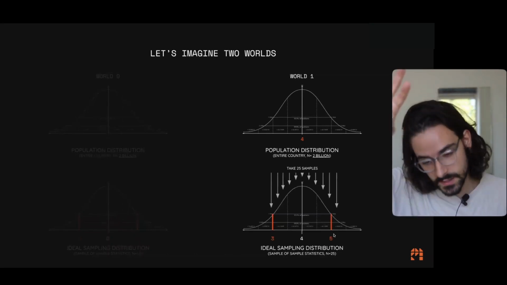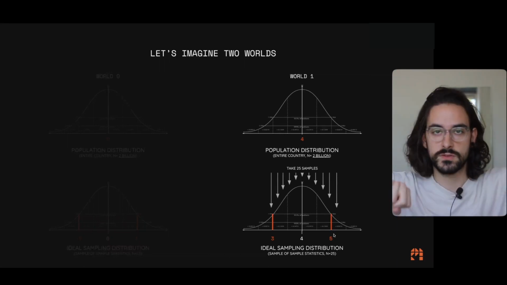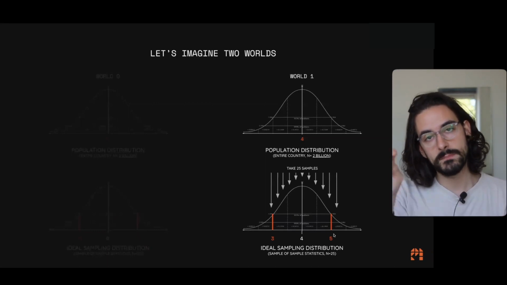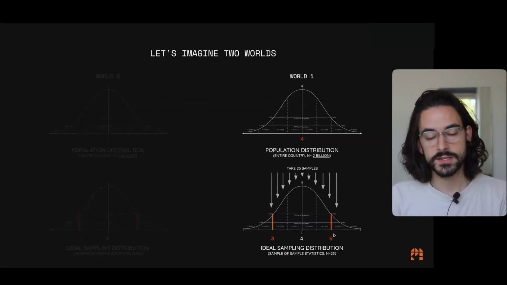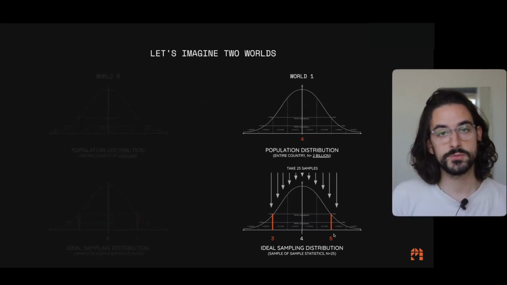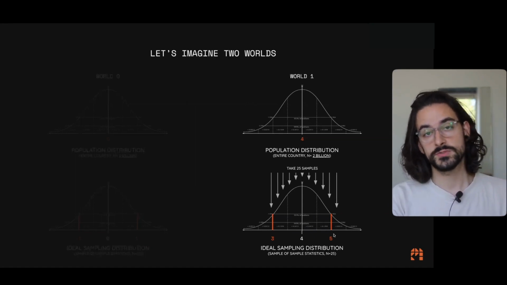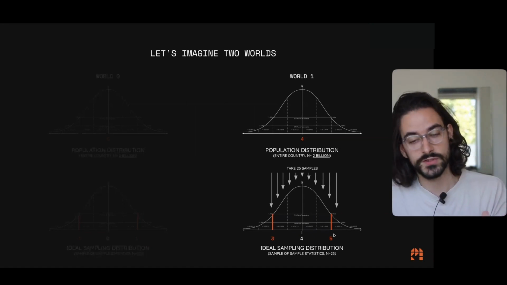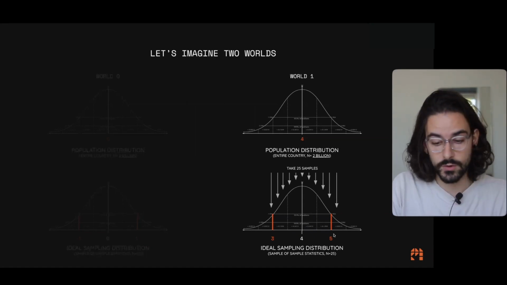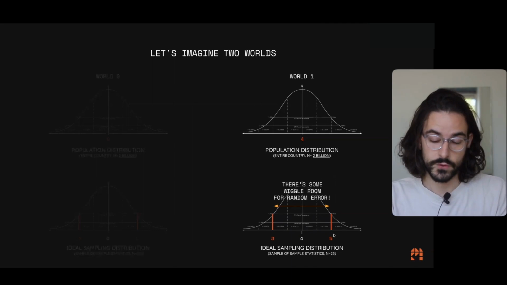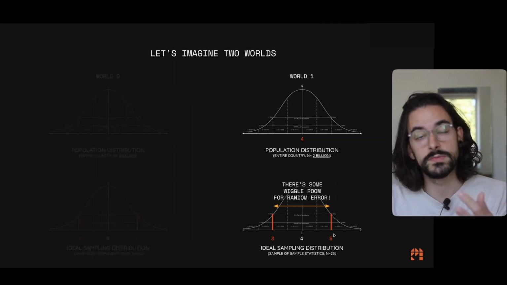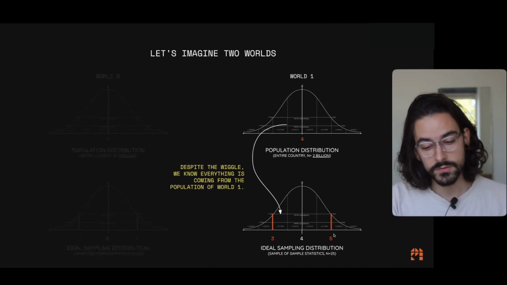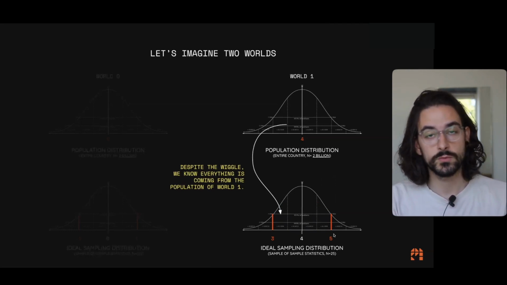Now, let's say we do the same thing. Let's say we take 25 samples of 300 people in each sample, right? Then the mean numbers for each of those samples are going to range from 3 to 5. Some samples are going to have a mean number of 3. Some samples are going to have a mean number of 5. Same thing that we did for world 0. Now, there's some wiggle room, right? For random error. We know that the total average in the population is 4. And despite the wiggle room, we know that everything is coming from world 1. We know that for sure.